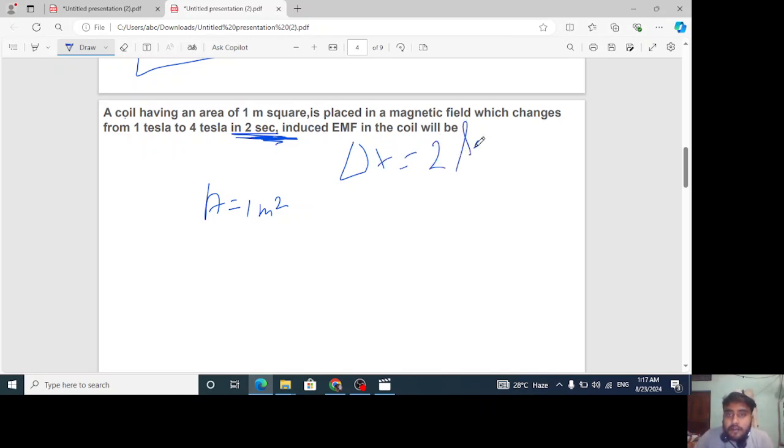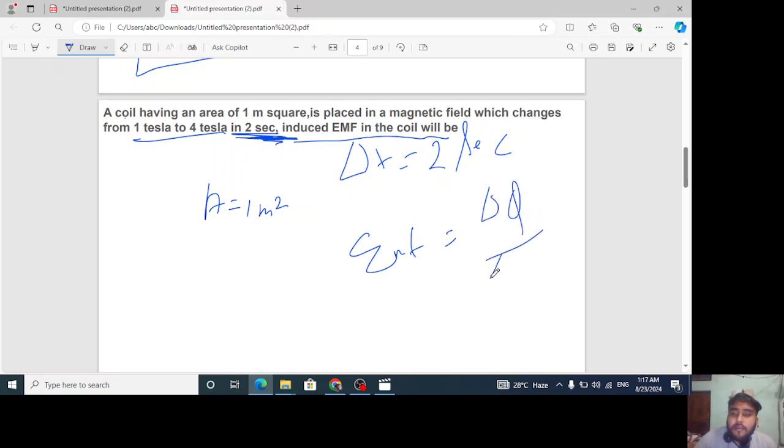Understand it. What is given? 2 seconds. Induced EMF in the coil will be... It is asking for a range, not for a particular instant. It is not saying that at exactly 2 seconds this happened, but that within 2 seconds this happened. So here we will use the second formula. EMF induced will be delta phi upon delta t.